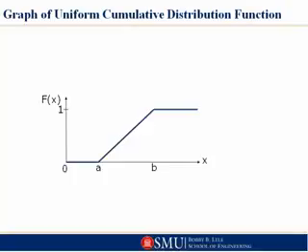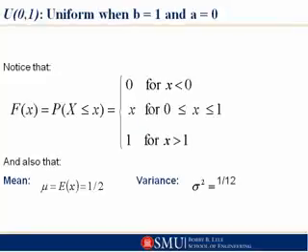All right, this is a graphical look at what the cumulative distribution function looks like for a uniform distribution. We have a special kind of uniform distribution where a is equal to 0, b is equal to 1. This is a frequently used distribution for generating random numbers, seeds for simulation models, and variants played off of this.